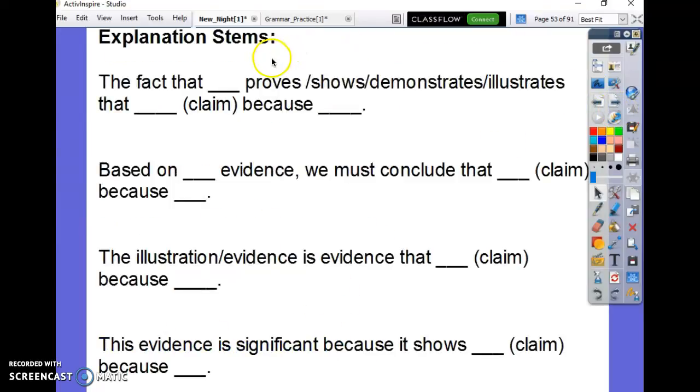And then when you're explaining those, you can also use some of these fancier explanation stems. I think something like this, the illustration or evidence, or essentially the poster, is evidence that the Nazis were trying to persuade people to hate them because, and then you give your explanation. So these are a little bit higher level than these. So some of you may want to choose to use that.